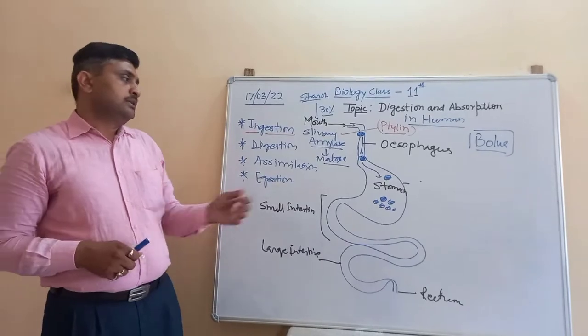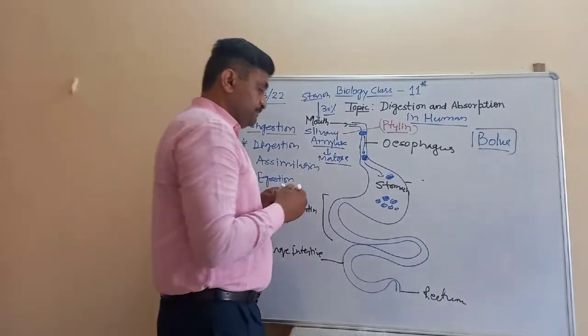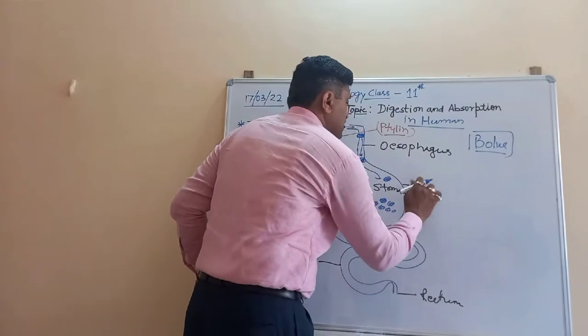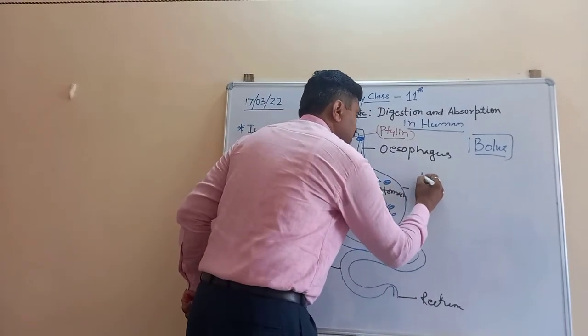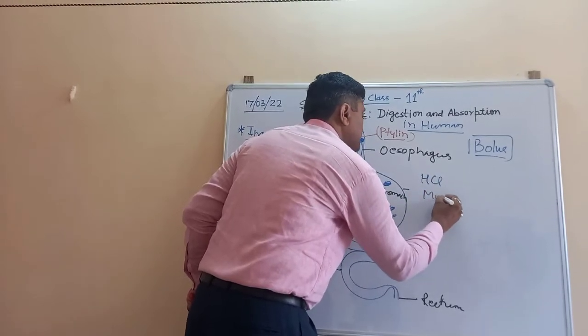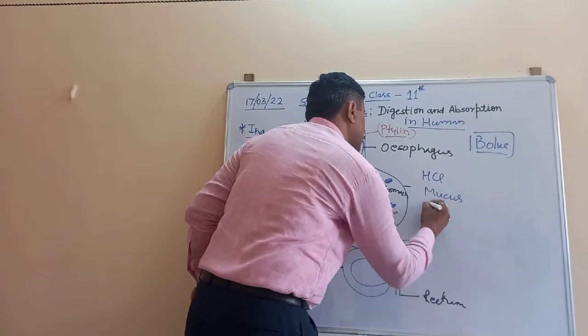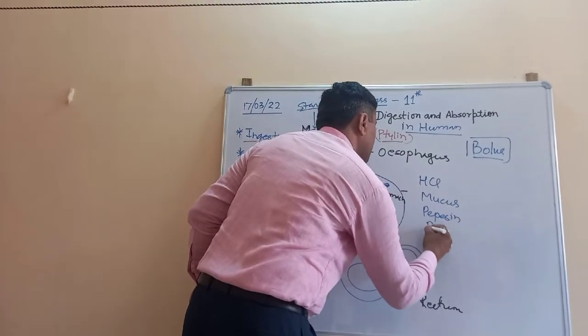When it reaches the stomach, some secretions are released, known as gastric juice, and in the gastric juice a number of enzymes and chemicals are secreted. One is HCl, another is mucus, and then pepsin, and also renin.